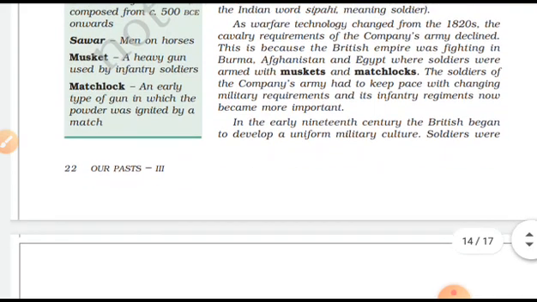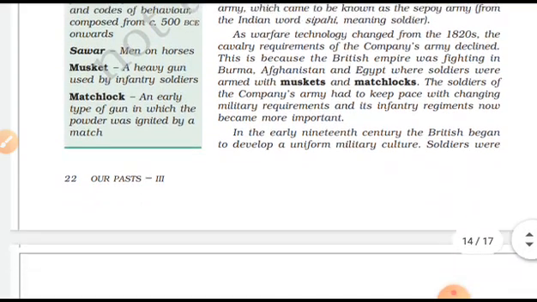As warfare technology changed from the 1820s, the cavalry recruitment of the company's army declined. This was because the British Empire was fighting in Burma, Afghanistan and Egypt, where soldiers were armed with muskets and matchlocks. So this is the name of the heavy gun, okay?